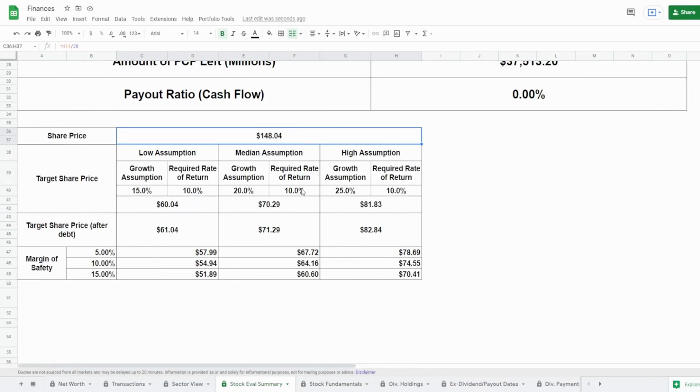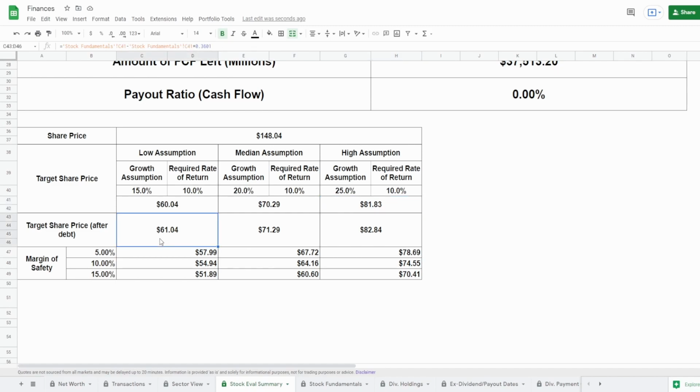Alright, and now after doing this 20-to-1 stock split, so again, all I did was I took the current share price, divided it by 20, and then I took all the shares outstanding and multiplied them by 20. And what we get, the new current share price, is $148.04. Now, when it comes to the target share prices, all of them also go down because now we have more shares outstanding. But in reality, again, nothing really changed. For the low assumption, the target share price, not adjusting for debt, comes down to $60.04. Median assumption, it is $70.29, and for the high assumption, we get $81.83.